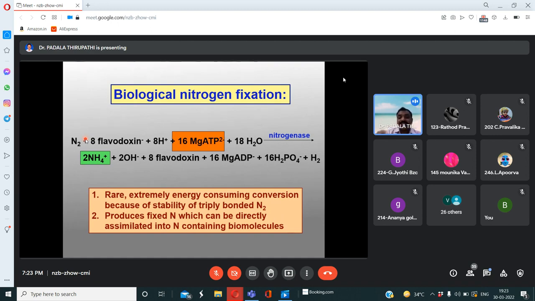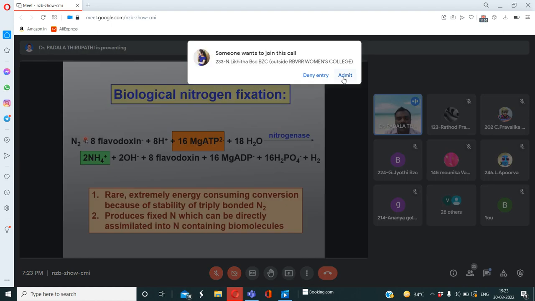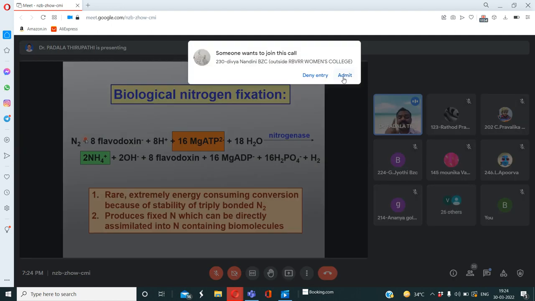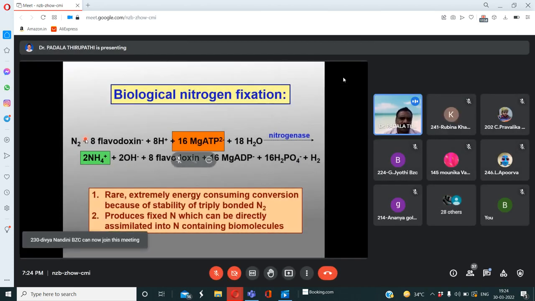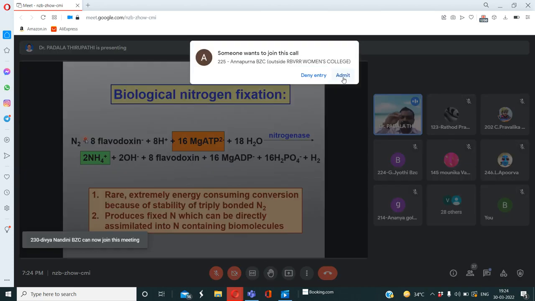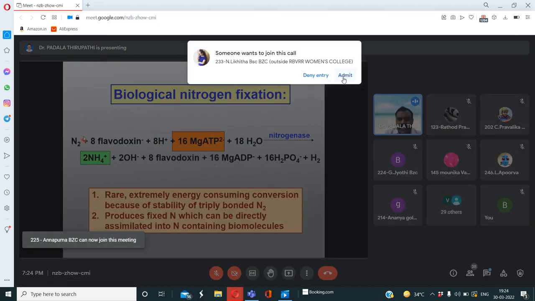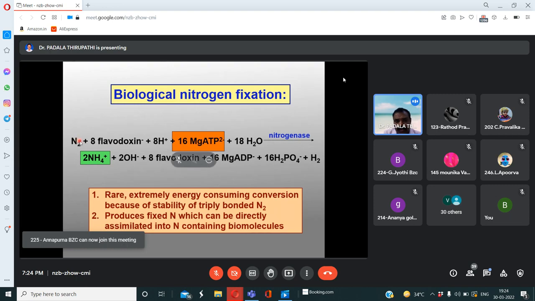So in this process, 16 ATPs are required. How many ATPs are required? 16 ATPs are required. So it is an energy consuming process. Are you agreed or not? So this dinitrogen, the molecular state of nitrogen, is broken down between the two nitrogen atoms.